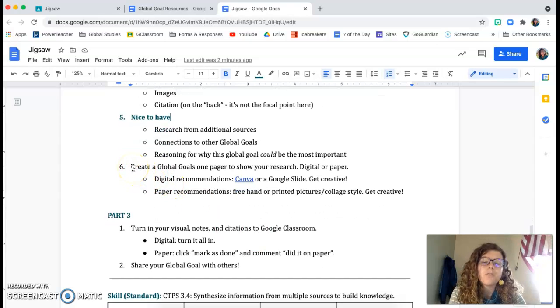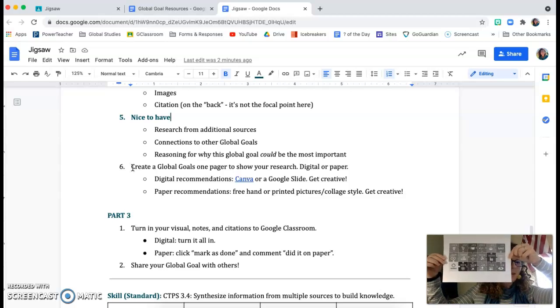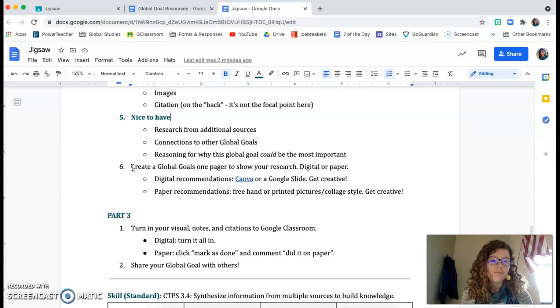Step 6, you are going to create a 1-pager to show your research. So a 1-pager is, let me get a piece of paper. This is a picture of the global goals. So a 1-pager would be like, you can hold up a piece of paper and be like, boom, this is my information. A 1-page document that you're going to show to our class to be like, goal 3, here we go. Goal 11, here we go.